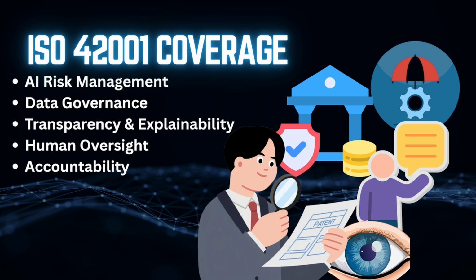Third, transparency and explainability, being able to understand and explain how AI makes decisions. Fourth, human oversight, ensuring that humans remain involved in critical decisions. And finally, accountability, making it very clear who's responsible for AI outcomes. These are not just technical controls, they are governance controls.